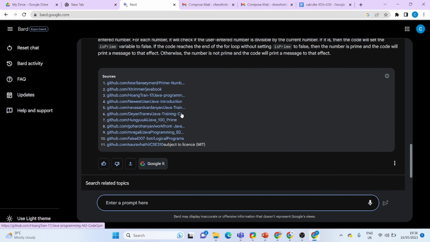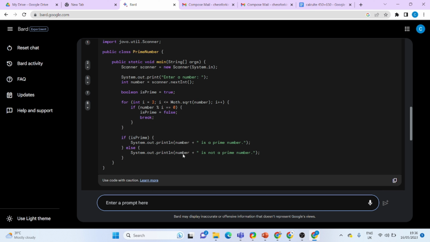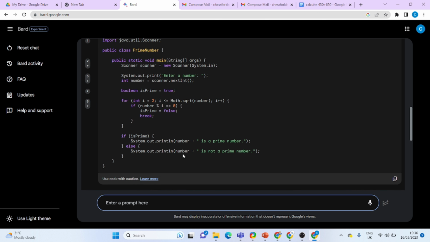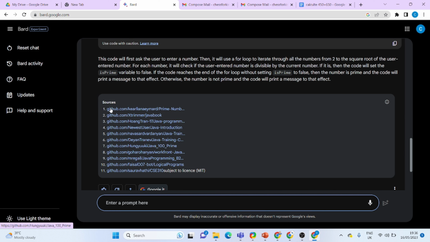According to the references, Google BARD created this code. So if you are writing an assignment, you need to put the code and write the reference for your assignment. So you can get the sources that you referred to under the sources section also. That is the great thing.